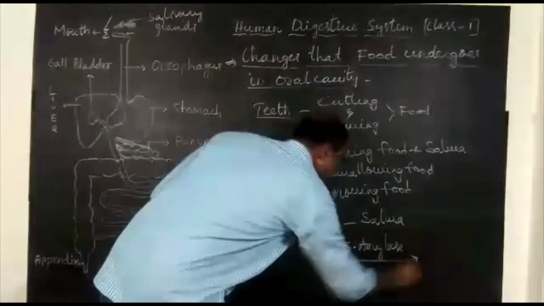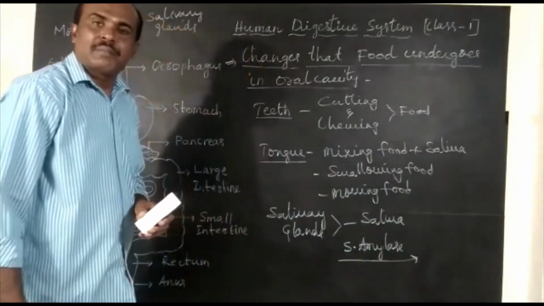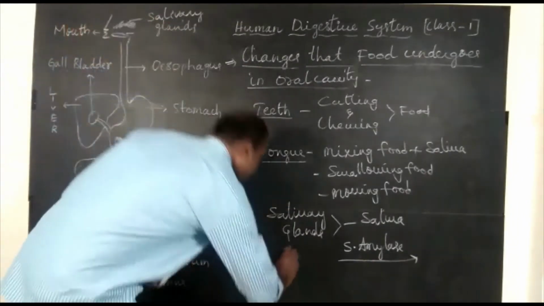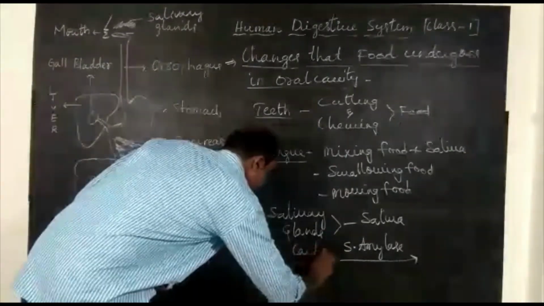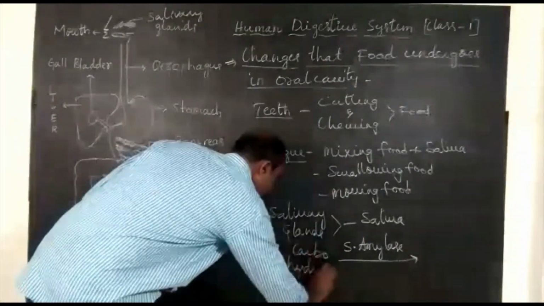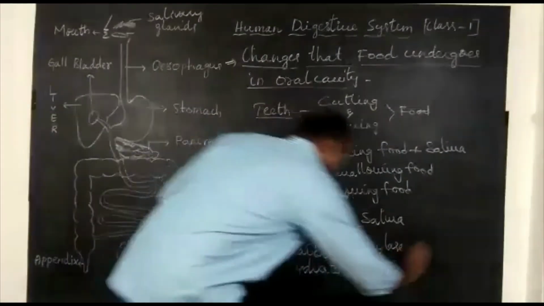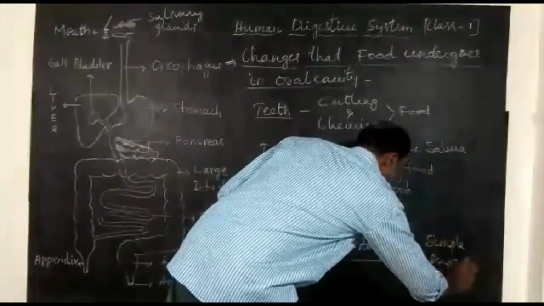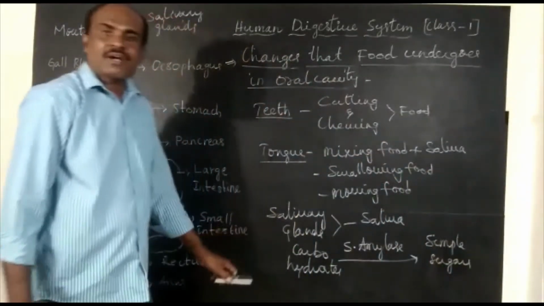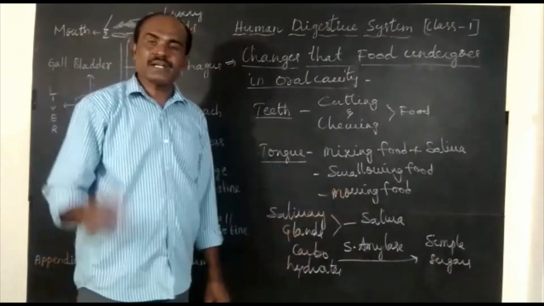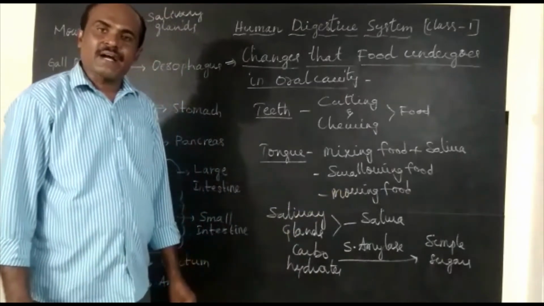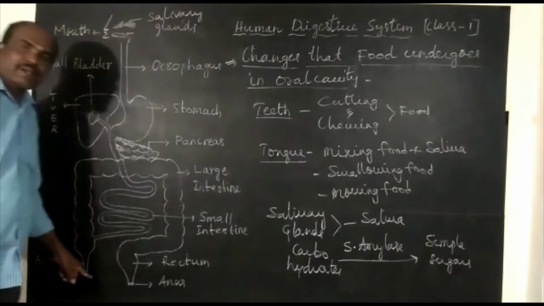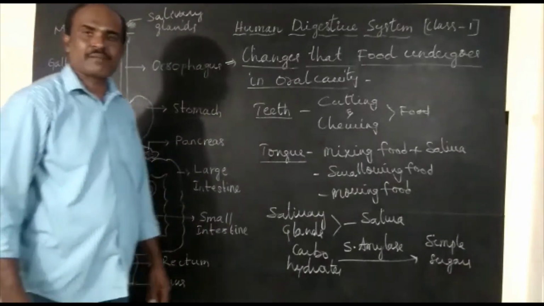This salivary amylase breaks down carbohydrates into simple sugars. But this breaking down of carbohydrates into simple sugars is very incomplete. Further carbohydrate digestion happens in the remaining part of the alimentary canal, that we will discuss in our coming video.